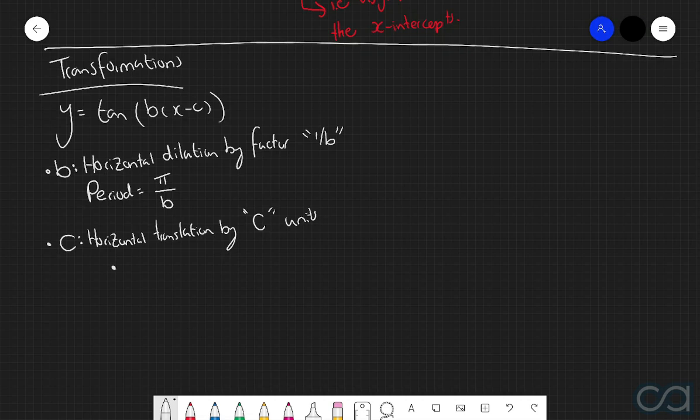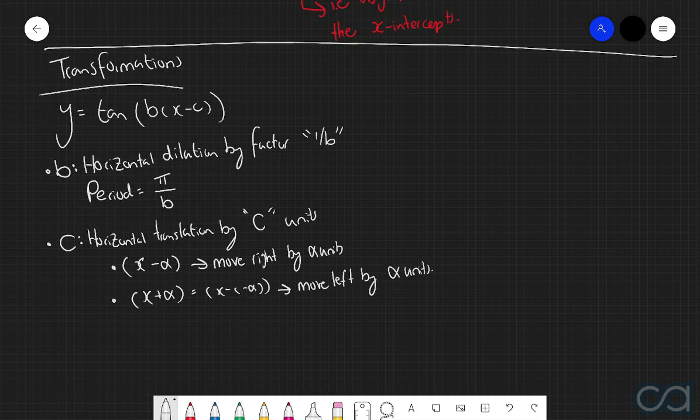The key thing to keep in mind here is that if your bracket is in the format of x take alpha, then this means that we move to the right by alpha units. Whereas if we have it in the format of x plus alpha, or in other words, x take negative alpha, then this means that we're going to be moving to the left by alpha units. And as I previously made mention of, the nice thing about the tangent function is that we're only going to have to deal with these two transformations. And again, this is because the tangent function does not have an amplitude and it also does not have a principal axis. So we can only really consider the horizontal dilation transformation and the horizontal translation transformation.